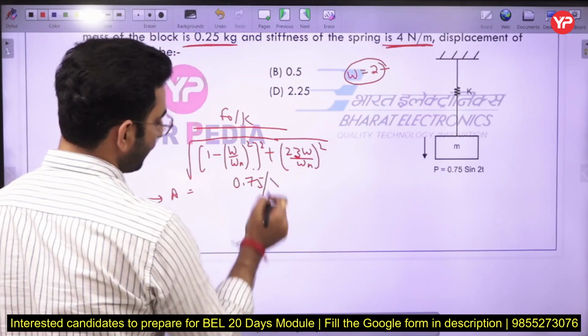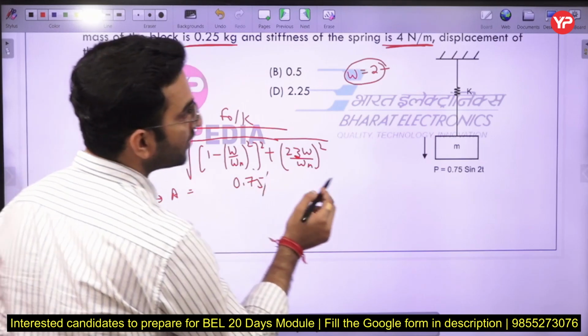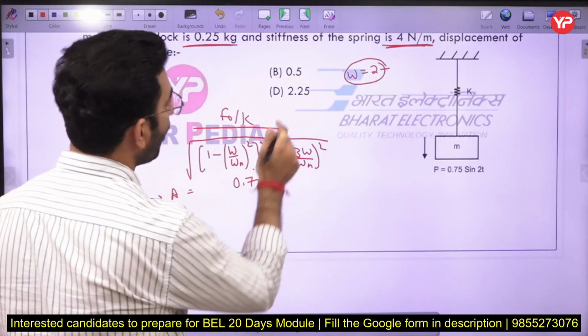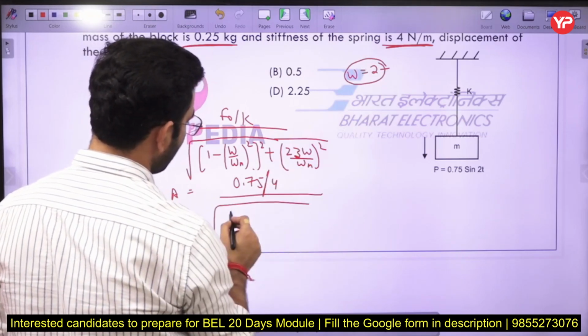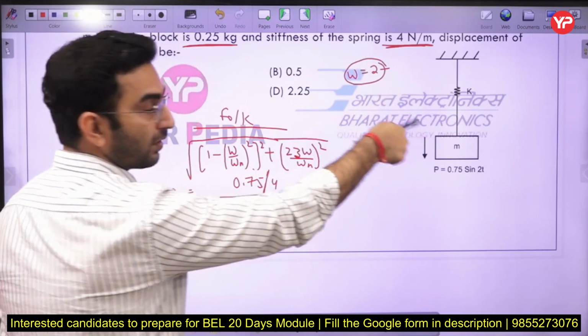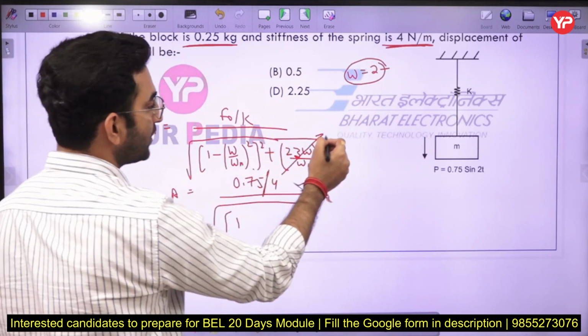Okay, stiffness is given to you. How much stiffness is there? Stiffness is given to us as 4 Newton per meter, and correspondingly there is no damper. So I can say zeta is going to be 0.